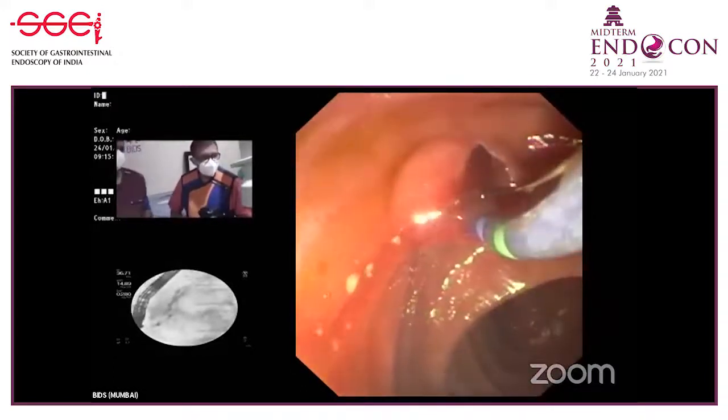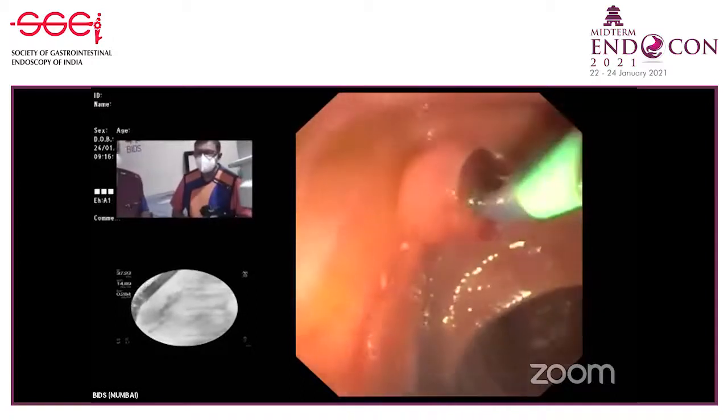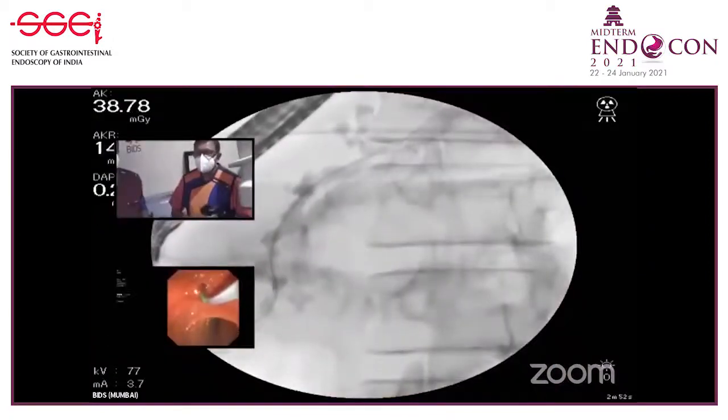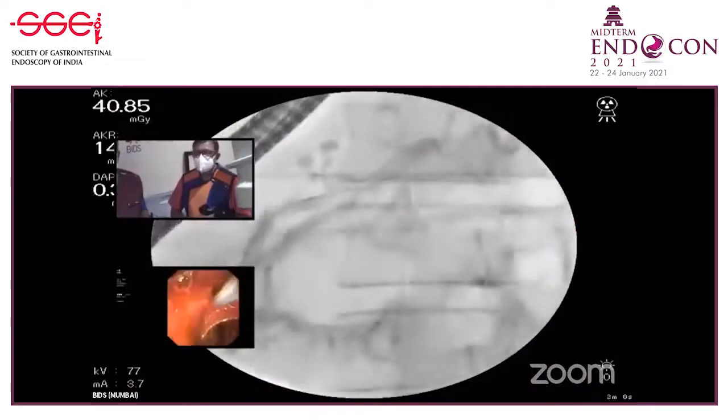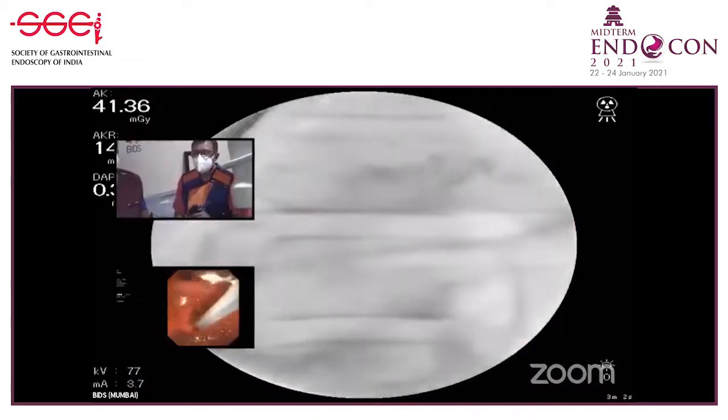But fortunately, you see here that the wire has also entered the duct. Into the upstream duct, it has entered. Yeah, so wire has entered. So there is no divisum, I think. Yeah. So now go fully deep inside and opacify it properly.